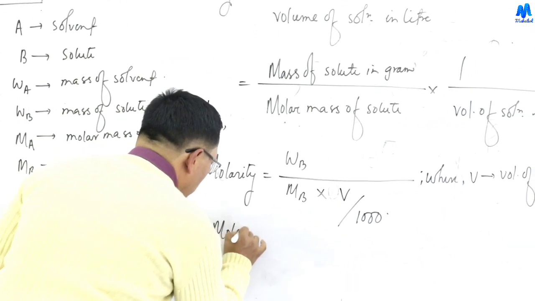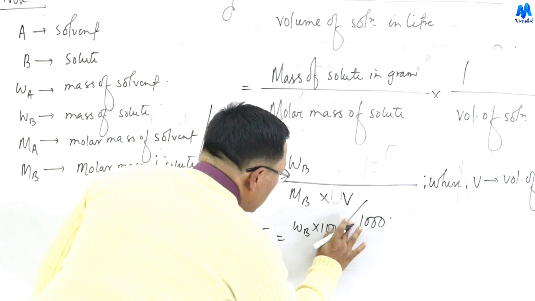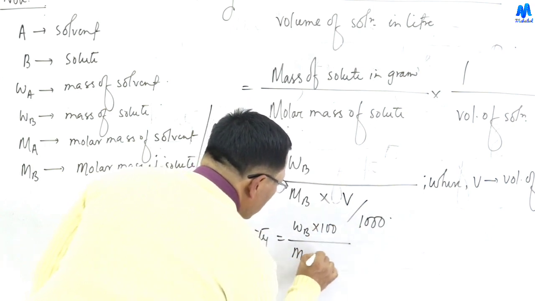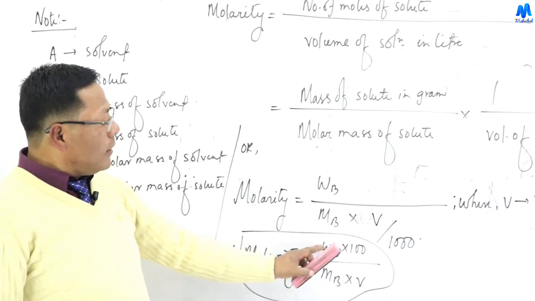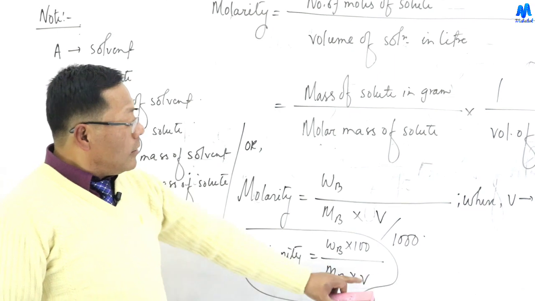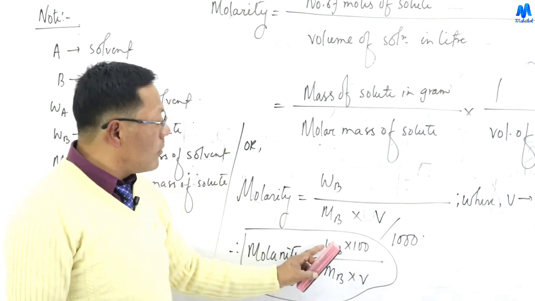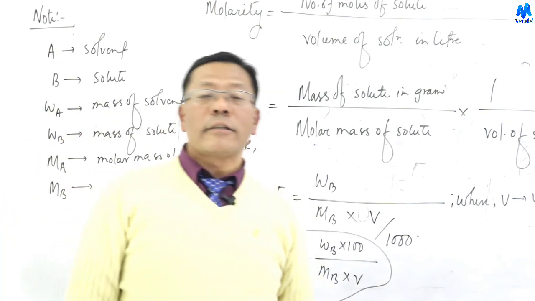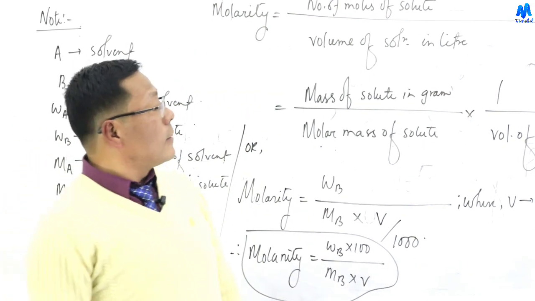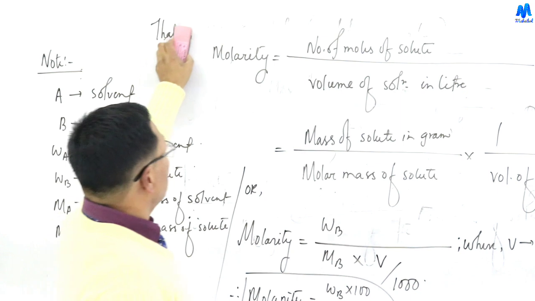So the molarity formula is WB into 1000 divided by MB into V. The number of moles is mass by molar mass, and V is the volume of solution in ml, so we divide by 1000 to get liters. Applying this formula, we can calculate molarity. So this is the molarity.